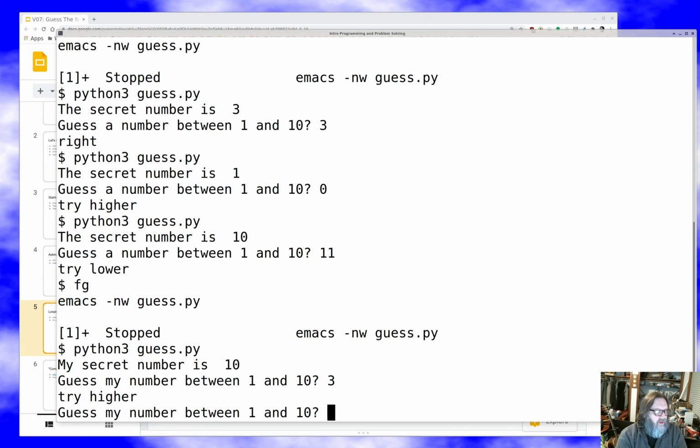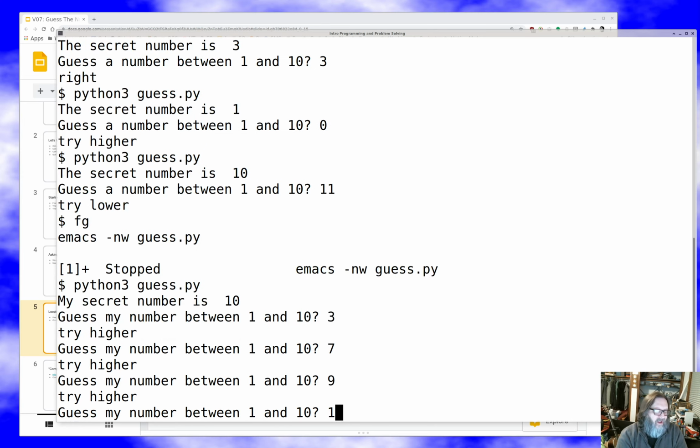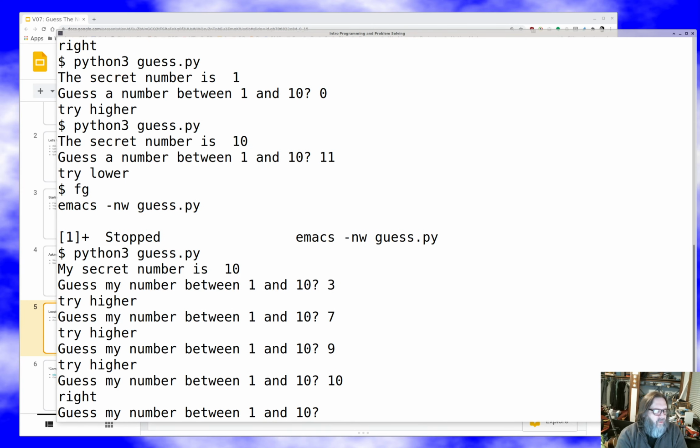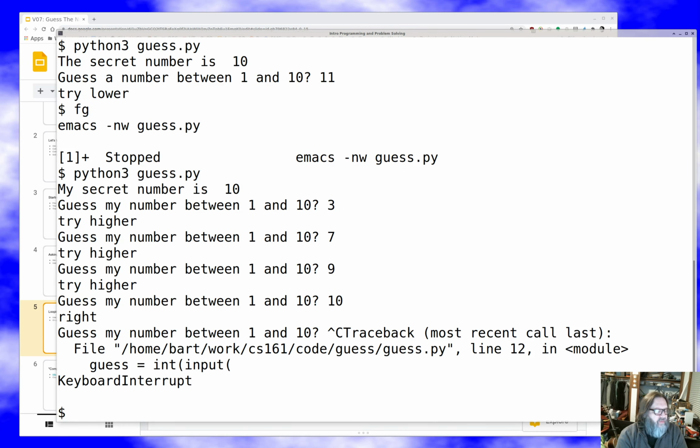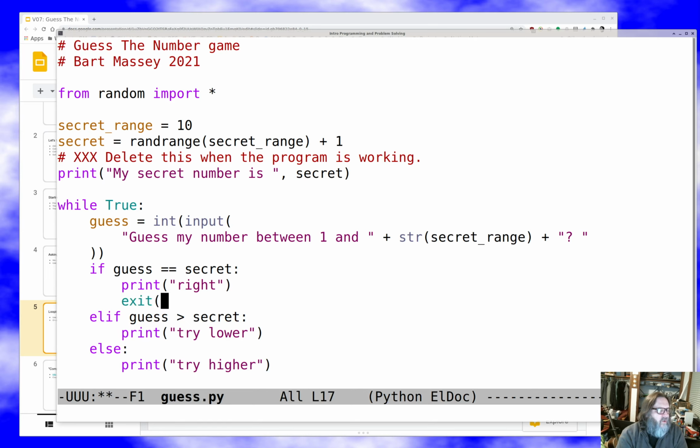We'll guess 3. Try higher. How about 7? Nope, it says try higher. How about 9? Oh, it's still telling me to try higher. Well, I guess it must be 10. Wait, I got it right. Why are you still asking me for things? That seems terrible. So let me stop the program, which with command line Python you can do by interrupting, usually with Control-C, which means hold down the Control key and hit C. Okay, so when we get it right, the only problem we seem to have with our program is that when we get it right, well, then we should stop.